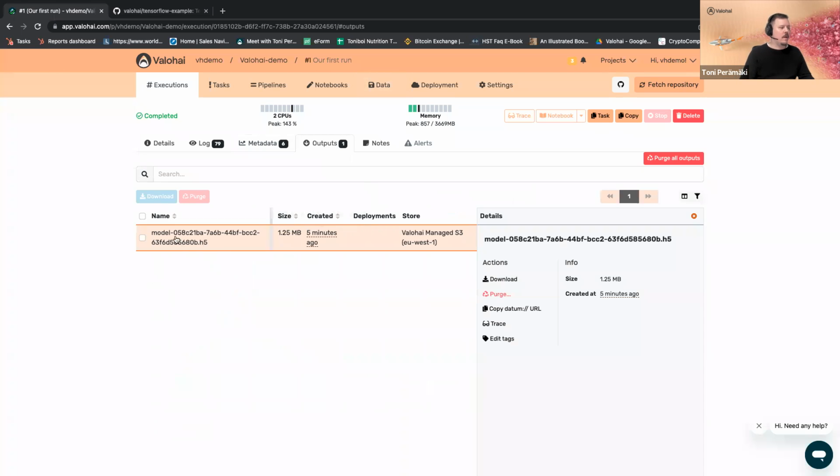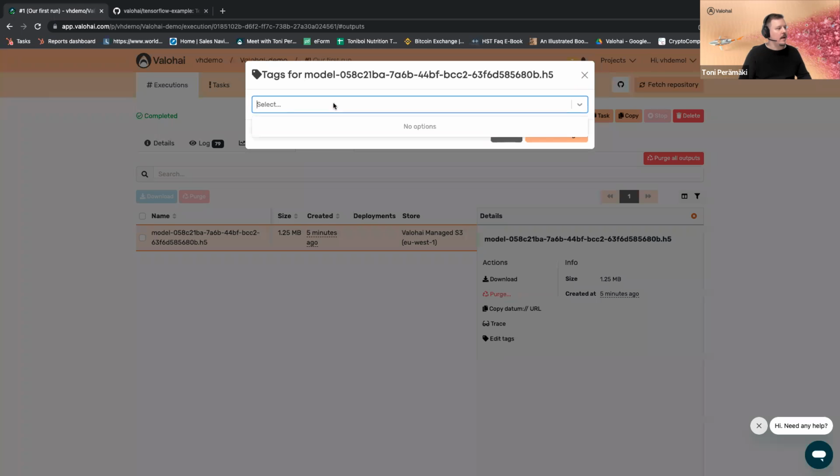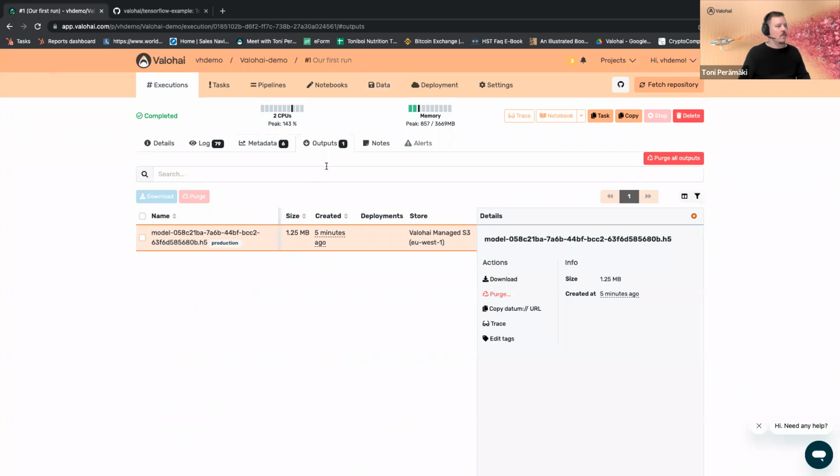On the output layer, we have the versioned output data. So in this case, a TensorFlow H5 model file. Let's give it a tag as we go. So let's tag it for production, so we can later on pull it for our deployment endpoint.